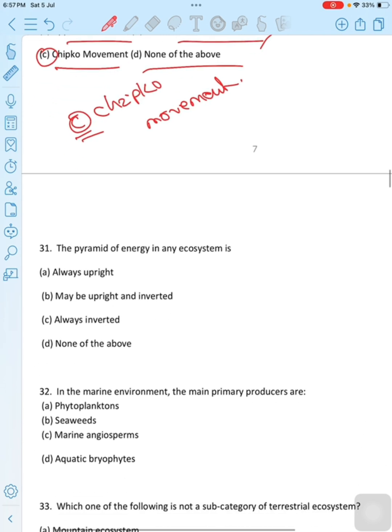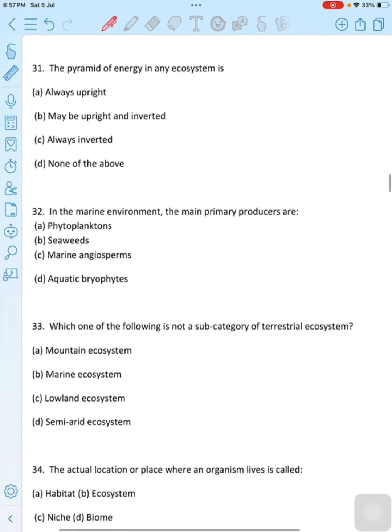Move to the next question. The pyramid of energy in any ecosystem is dash. First option is always upright, second option is maybe upright and inverted, third option is always inverted, last option is none of these. Then the correct option is option A, always upright.